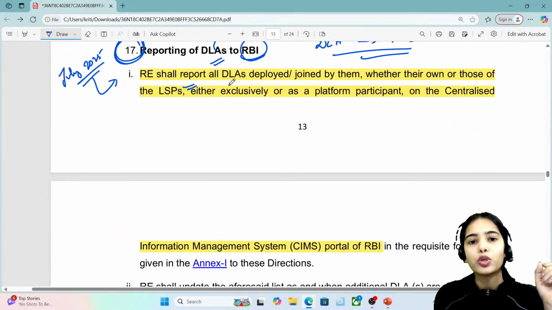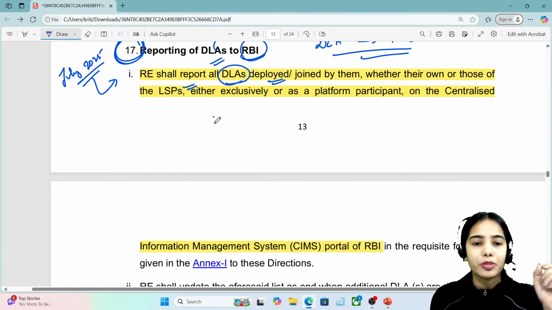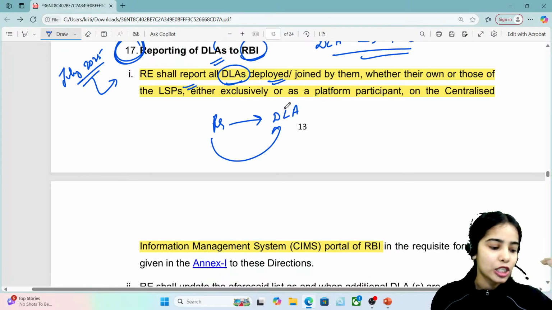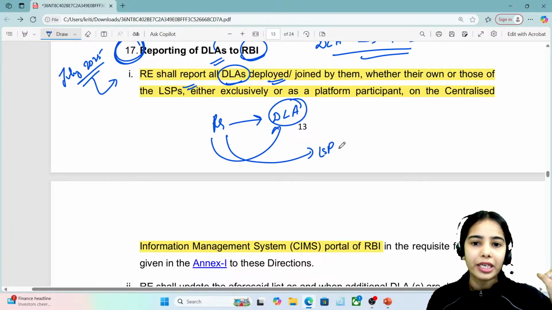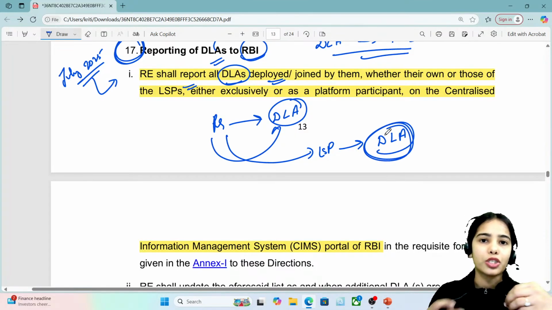The regulated entity shall report all the digital lending apps deployed or joined by them. Let's say the regulated entity has launched a DLA, or let's say the regulated entity is connected with the lending service provider and through that it is taking the services of the digital lending app.